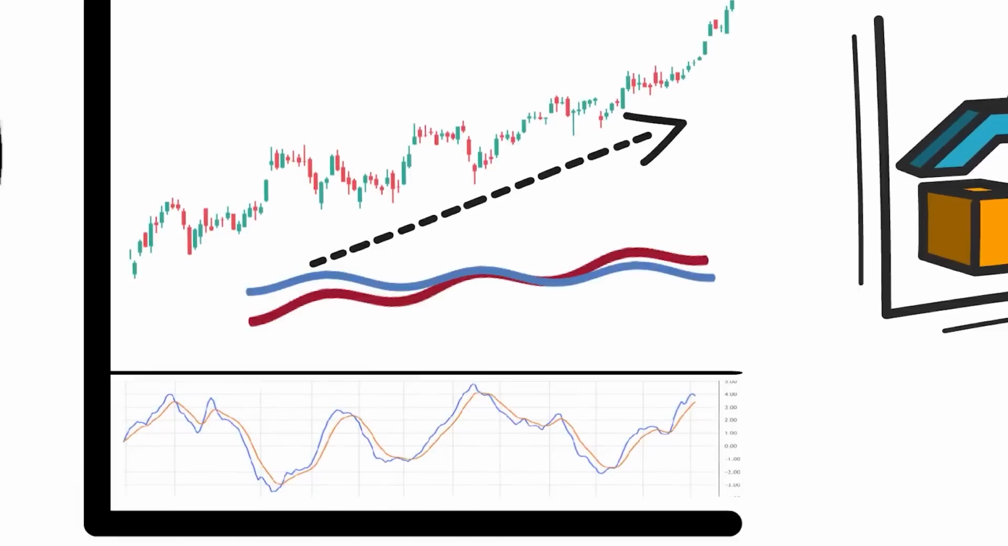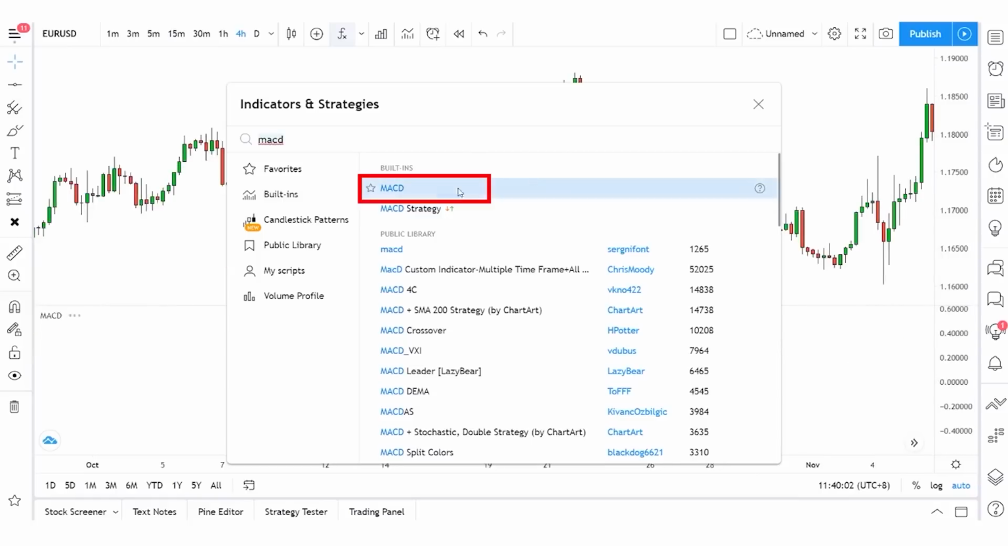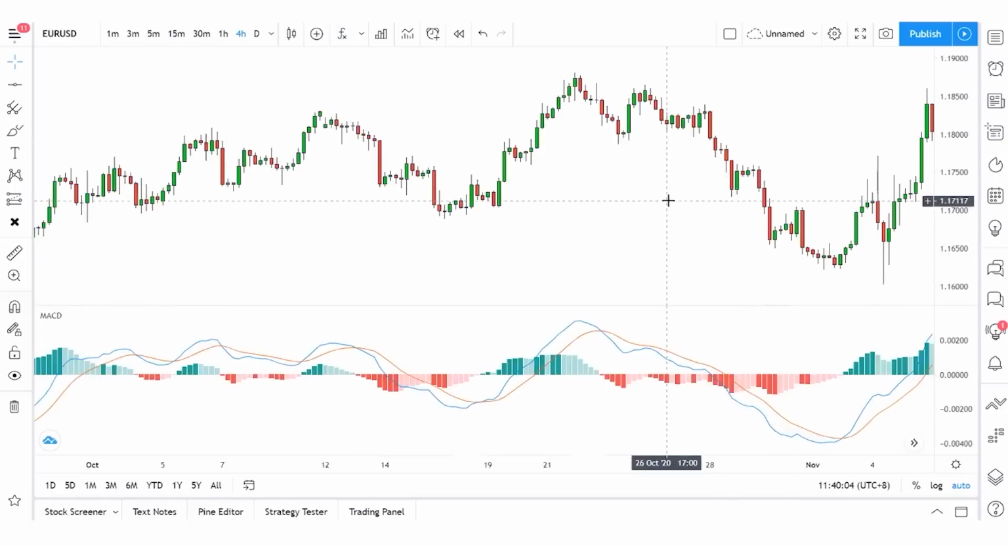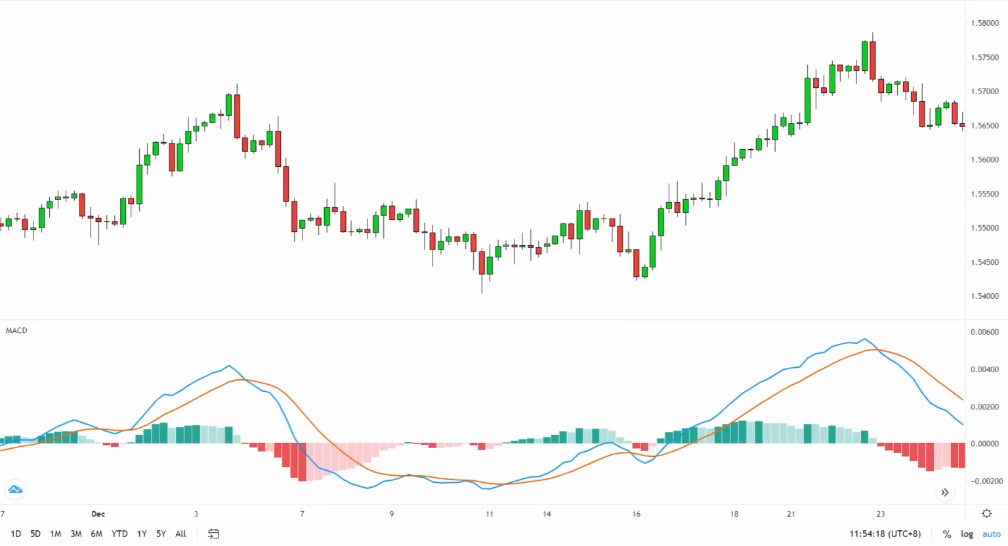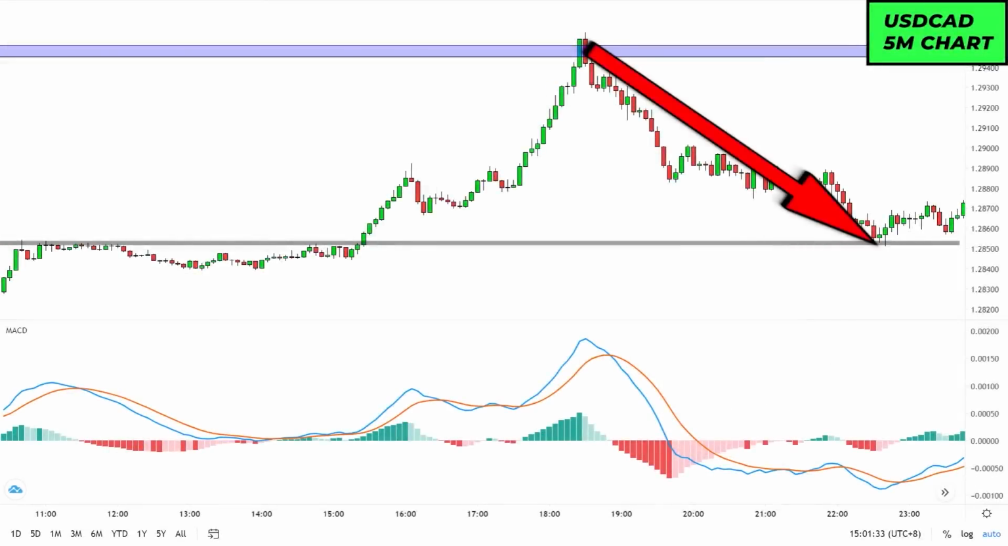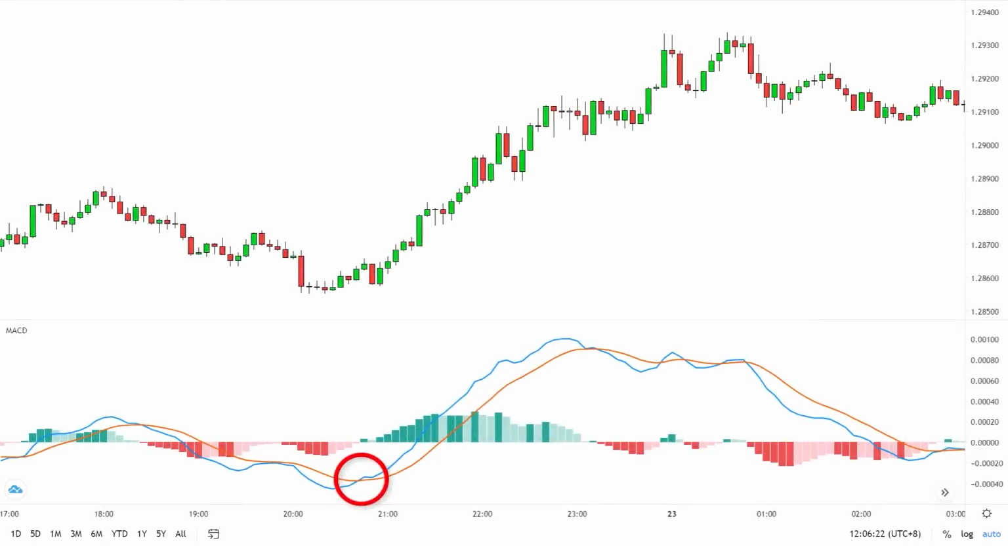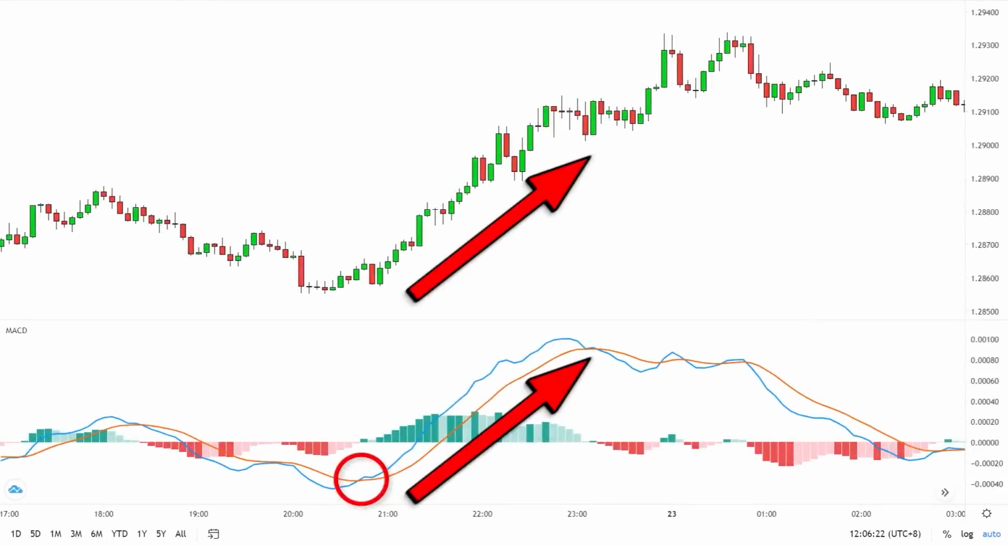The price is in an upward phase when the MACD is above 0. The MACD has entered a bearish phase if it is below 0. The indicator is made up of 2 lines, the MACD line and the slower moving signal line. When the MACD crosses below the signal line, it means the price is going down. The price is rising when the MACD line crosses above the signal line.